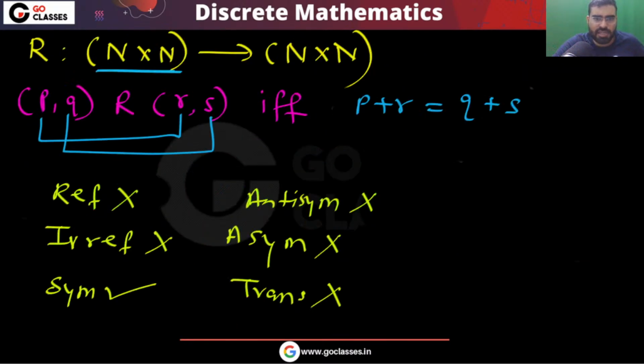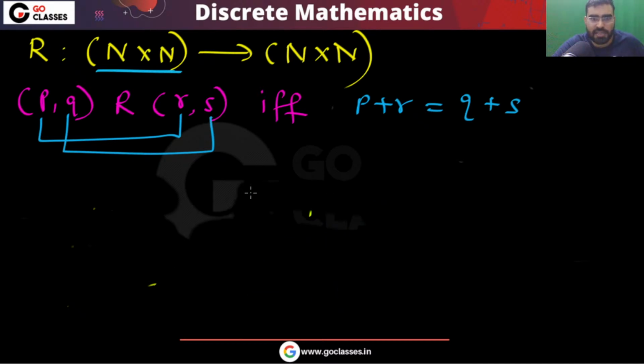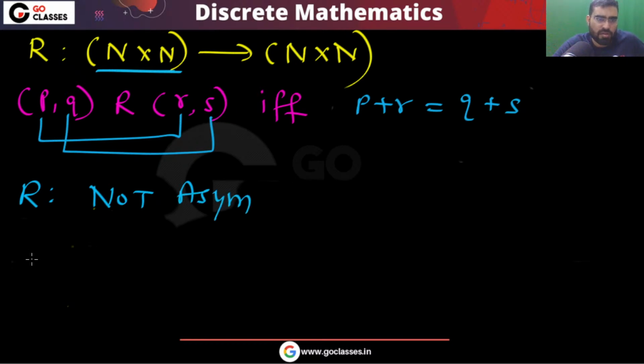Now, Twinkle is asking some doubt, so let me take that. Twinkle is asking about asymmetric and antisymmetric. Can you please repeat about the relation being anti? In this relation you can notice this is not asymmetric. Why is this not asymmetric?